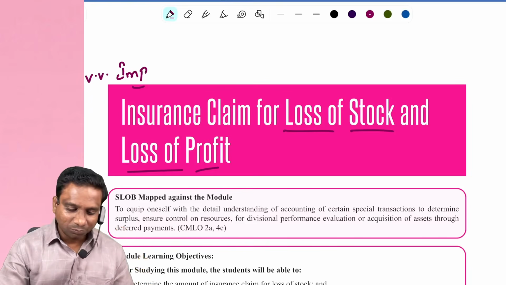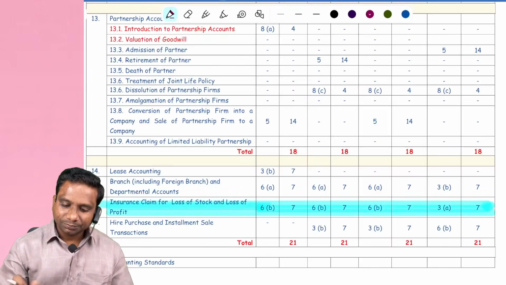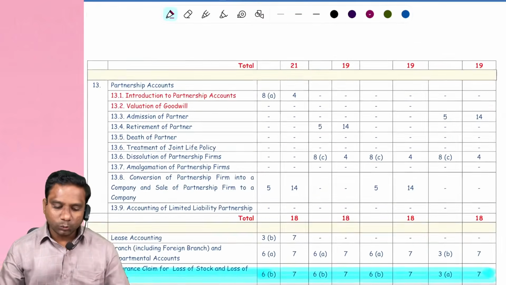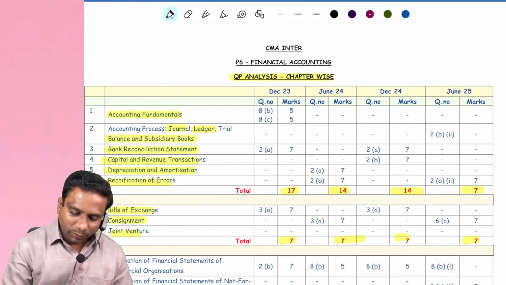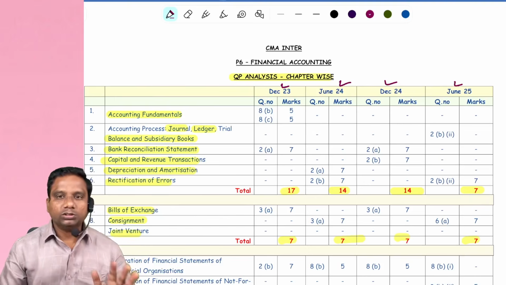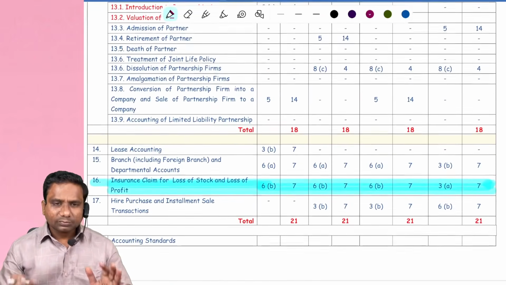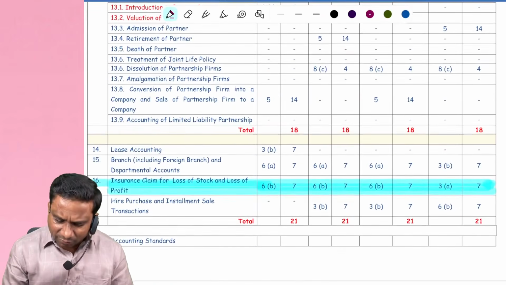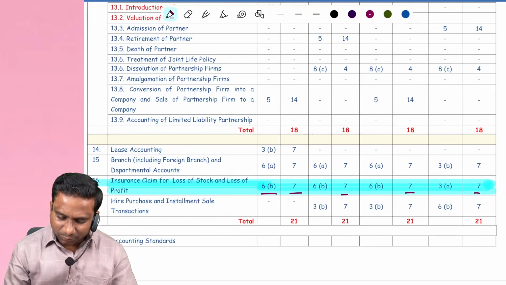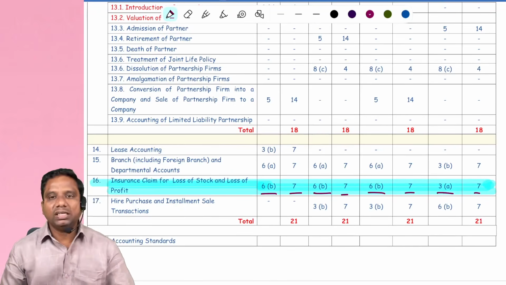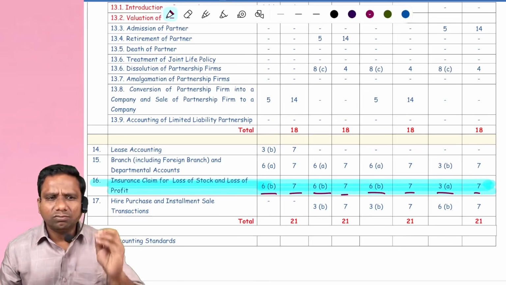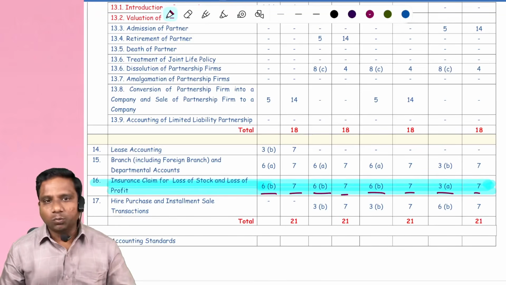Sir, how, sir? Now, here you can observe, based on the previous four attempts, that is December 2023, June 2024, December 2024, and June 2025. Observe, from this chapter, in every attempt, they are asking a question for 7 marks under 6B and 3A. Is it clear, students? So this chapter is very important from the examination point of view.